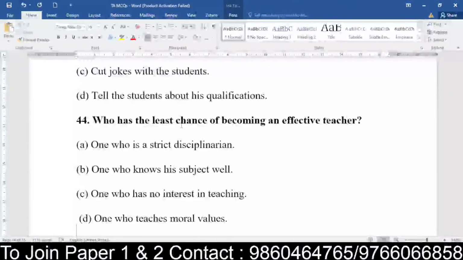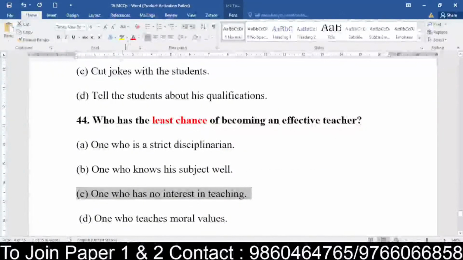One who is strict, one who knows the subject very well, one who has no interest. I hope you understood the question. See what they are giving. A teacher who has the least chance means, from this, who has a very least or less chance of becoming a teacher. Obviously, very good. Some of them drastically went wrong.